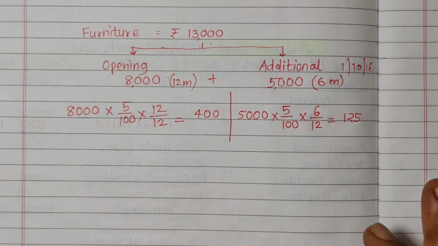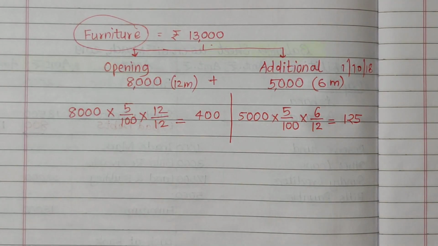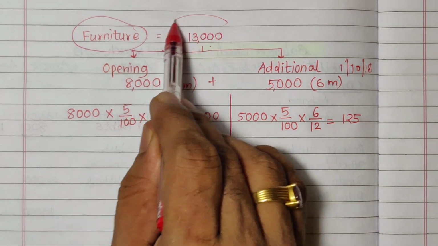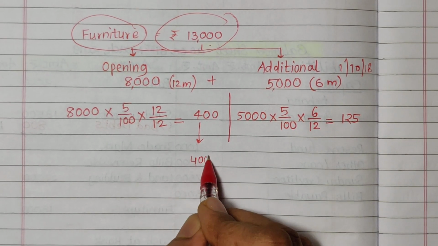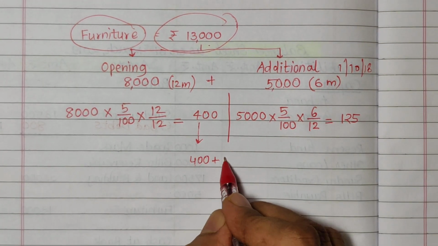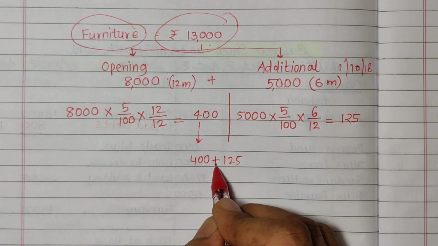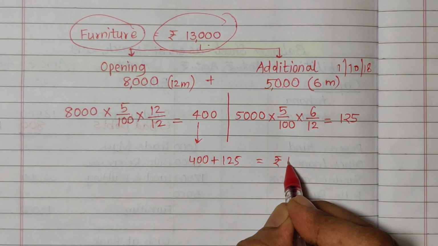So the total depreciation on furniture, that is the depreciation on entire furniture of rupees 13,000, is equal to rupees 400, the depreciation on the opening furniture, plus rupees 125, the depreciation on the furniture purchased in the middle of the year, is equal to rupees 525.